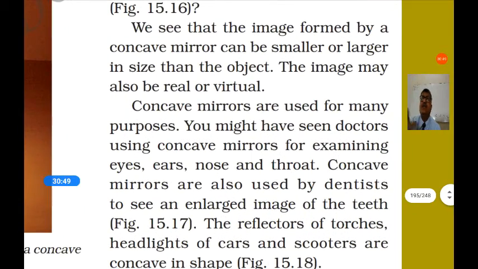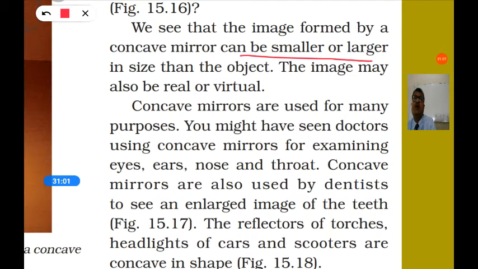We see that the image formed by a concave mirror can be smaller or larger in size than the object. The image may also be real or virtual. So the image can be smaller or larger, and it may be real or virtual, meaning you can catch it on a screen or not.